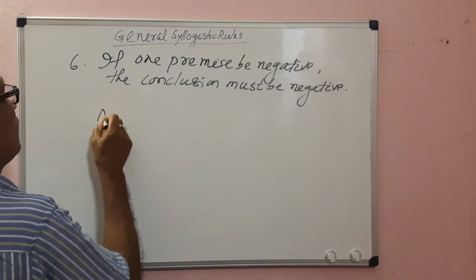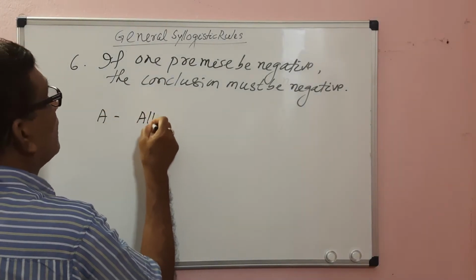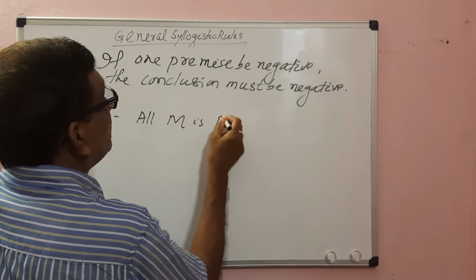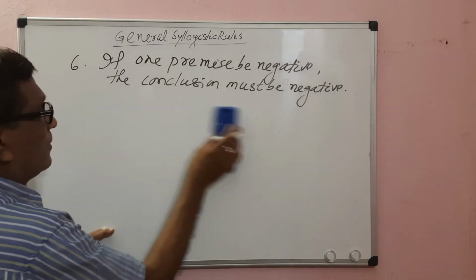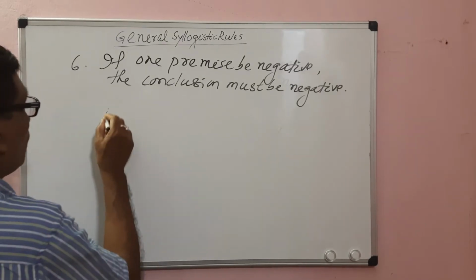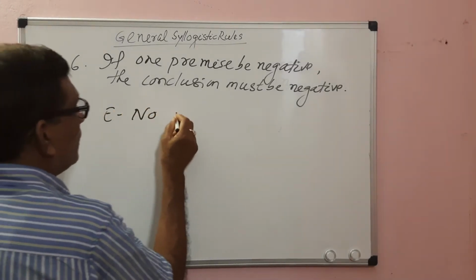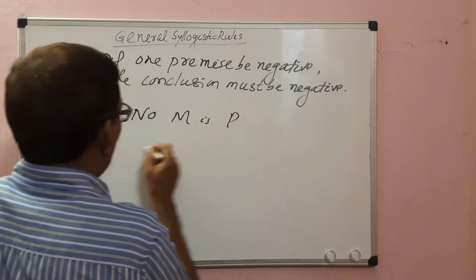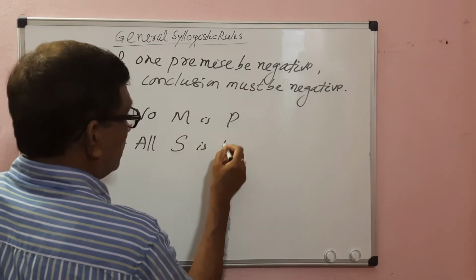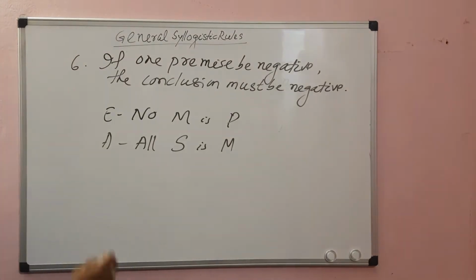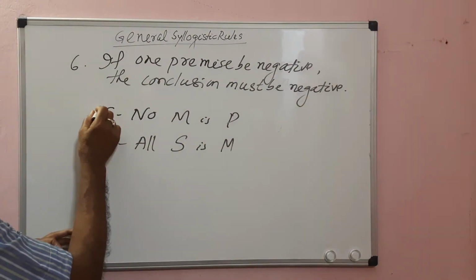See, no M is P, all S is M. This is the major premise.